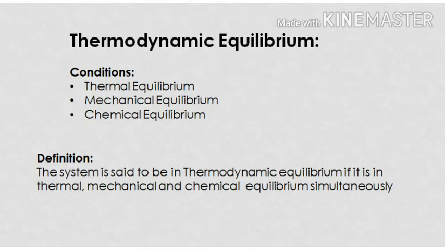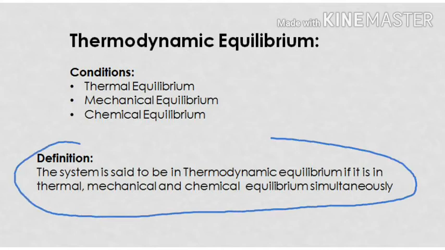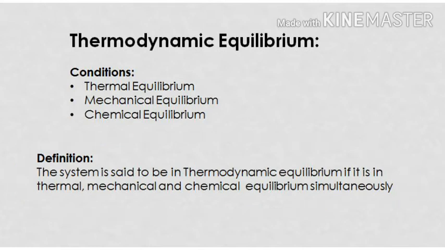A system is said to be in thermodynamic equilibrium if it is in thermal equilibrium, mechanical equilibrium and chemical equilibrium simultaneously. Again, there are three new terms: thermal equilibrium, mechanical equilibrium and chemical equilibrium. Let's understand these one by one.